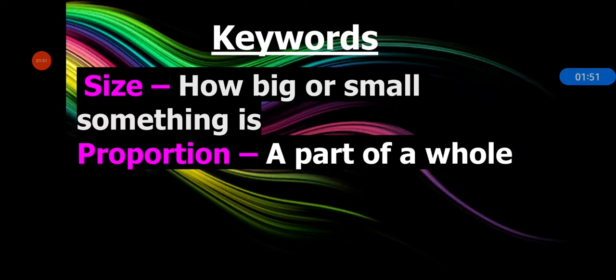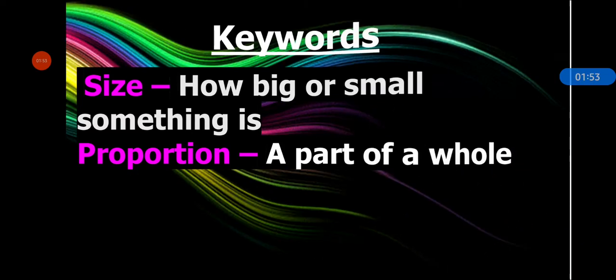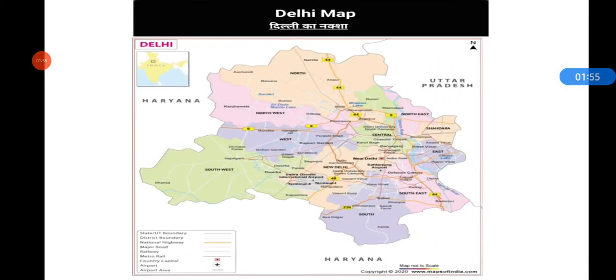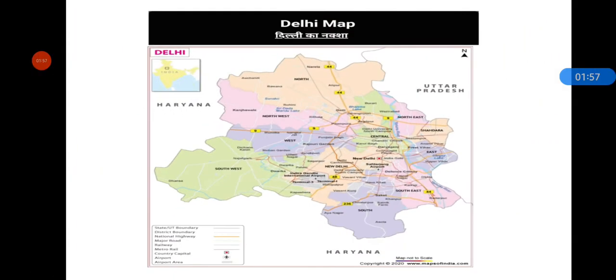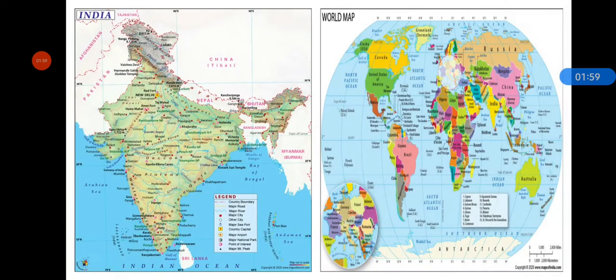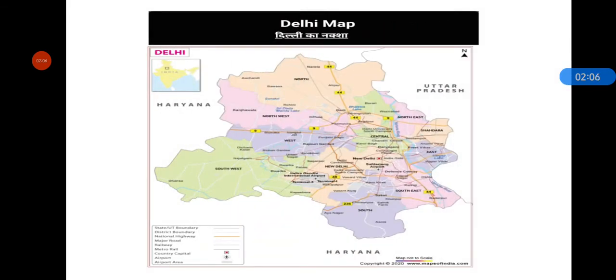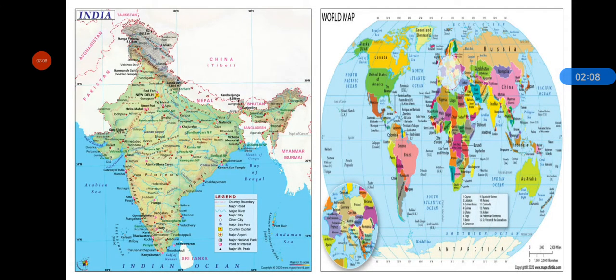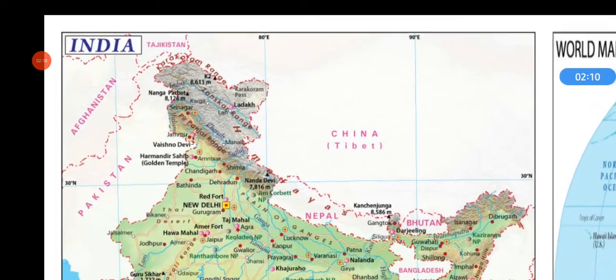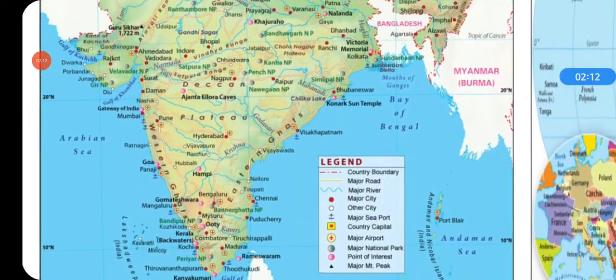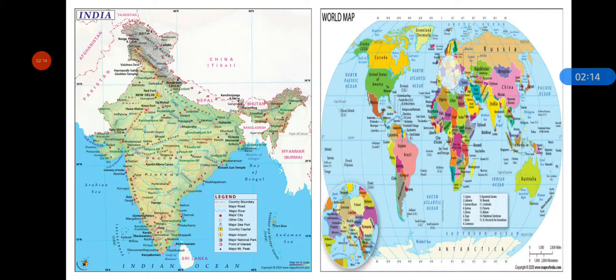So now I'm showing you some maps. Map of Delhi. You can see Delhi. And a map of India and a map of the world. And map of India and map of world.